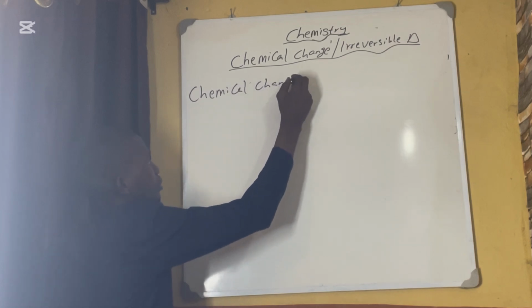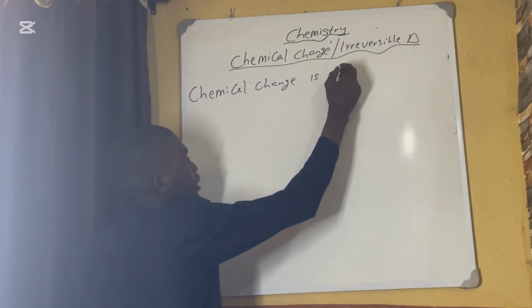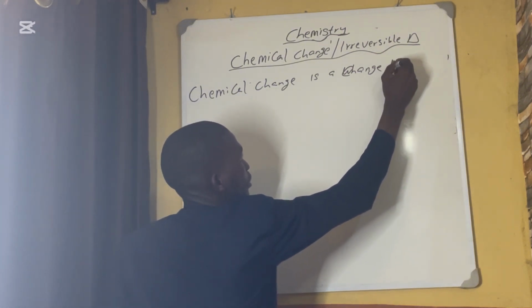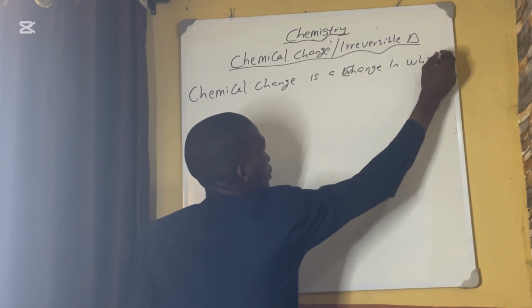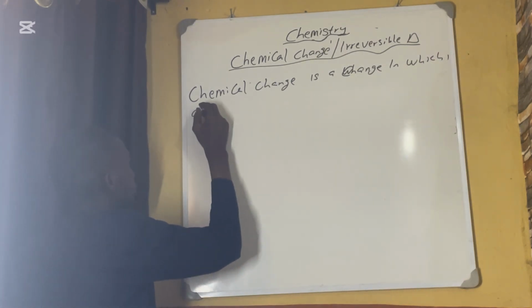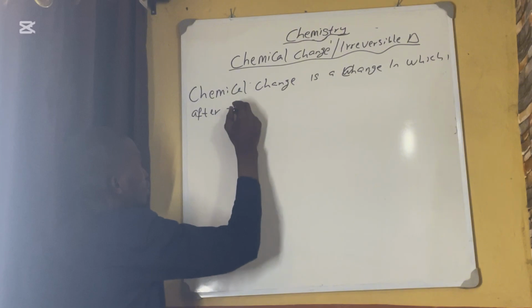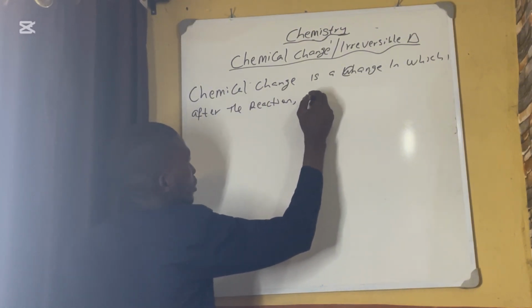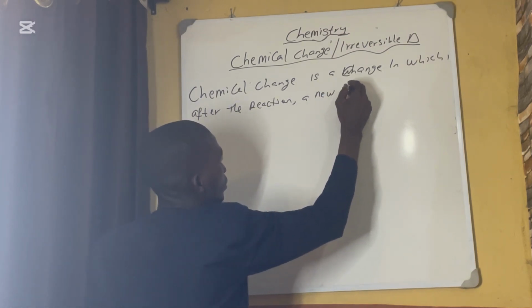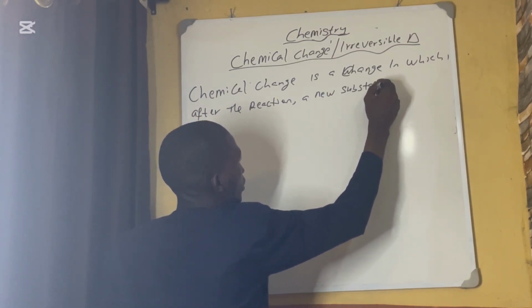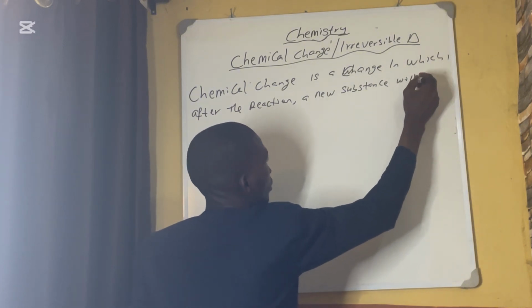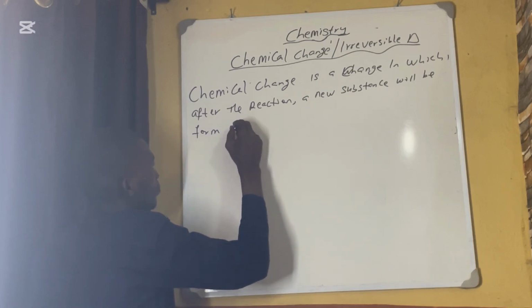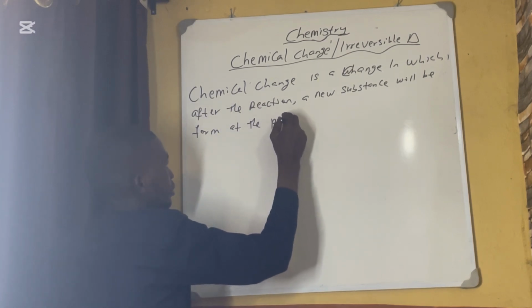Chemical change is a change in which, after the reaction, a new substance will be formed at the product side.